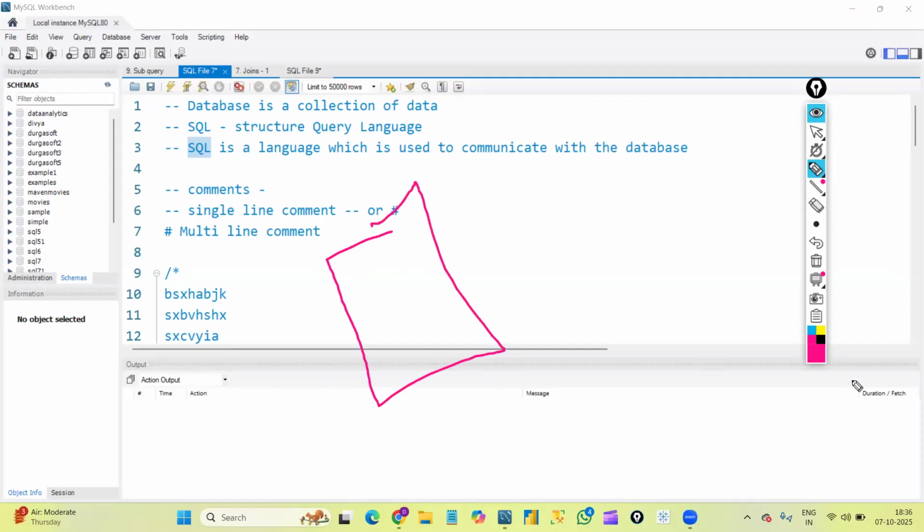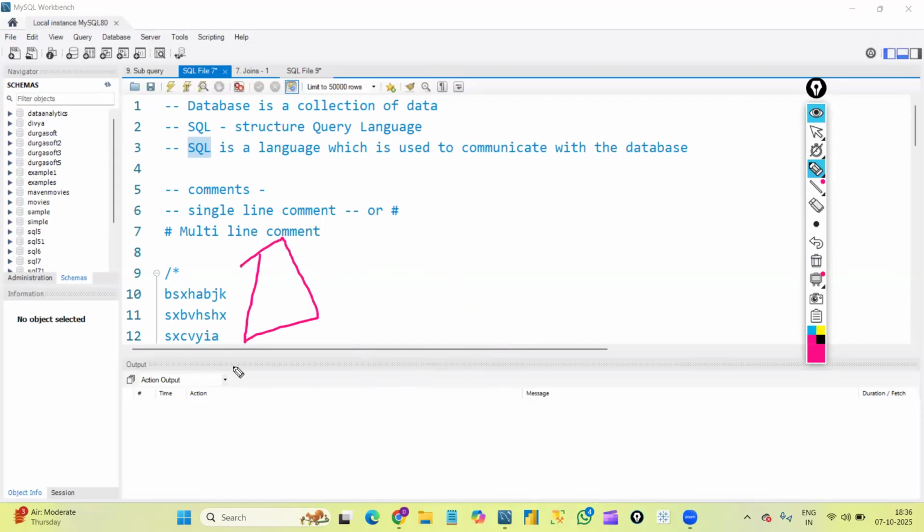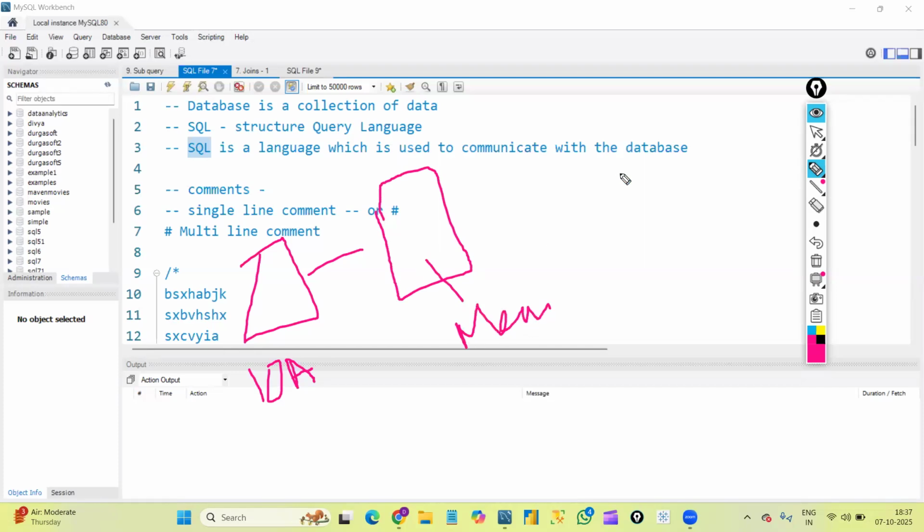Whenever we want to see, usually I'll tell one small example. Suppose there is one school, and let me talk about a particular class, like 10th A section. In that class, they are maintaining the data of the students in one physical register. They are maintaining it manually.